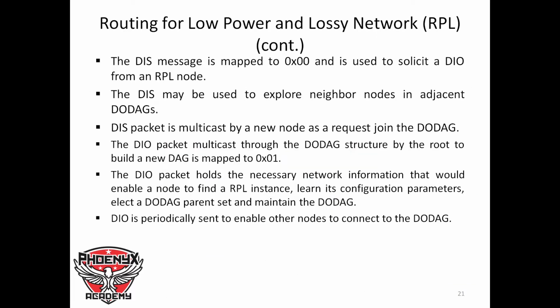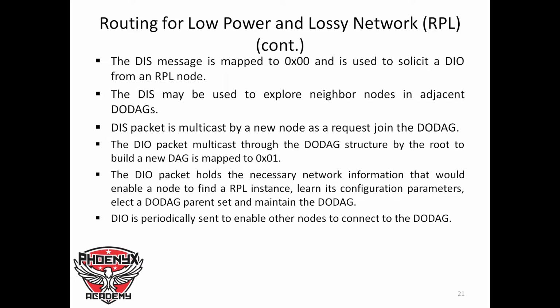Now this message, DIS, stands for DODAG Information Solicitation. One of the control packets used in the RPL is mapped to 0x00 and is used to solicit a DODAG Information Object, DIO, from an RPL node. It may be used to explore neighbor nodes in adjacent DODAGs. This packet is multicast by a new node as a request to join the DODAG. So when a new node wants to join a DODAG, it transmits out this packet, which is a form of request that I want to join this DODAG.